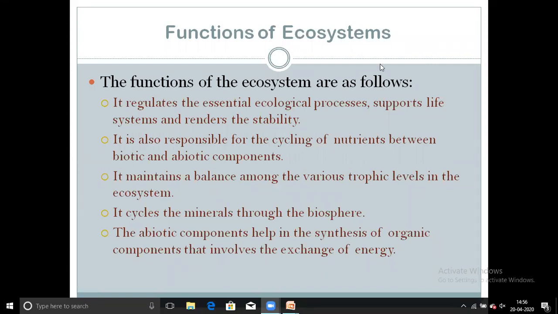it maintains a balance amongst the various trophic levels in the ecosystems. Fourth point is it cycles the minerals through the biosphere. Fifth and last point of the function of the ecosystem is the abiotic components help in the synthesis of organic components that involve the exchange of energy.